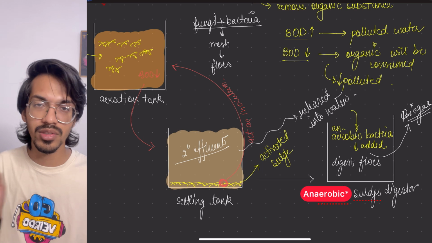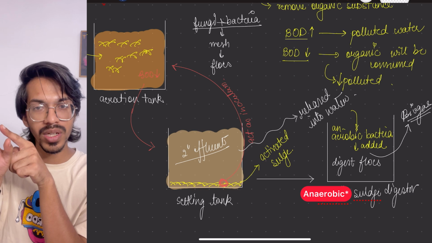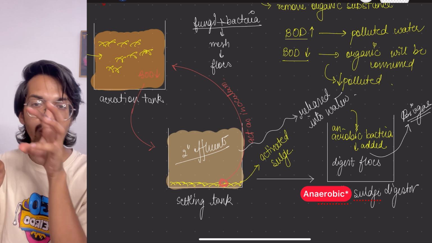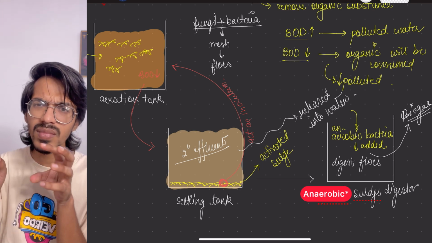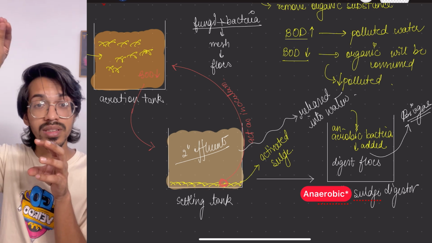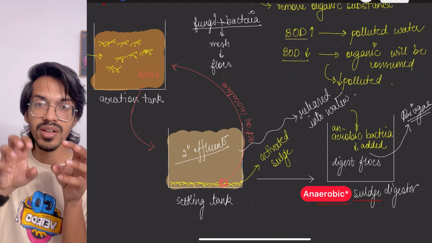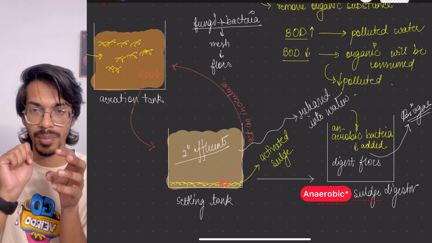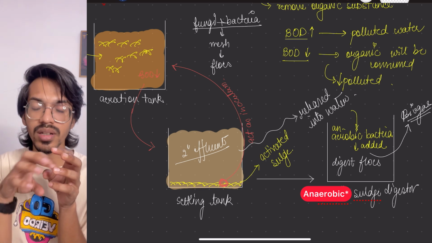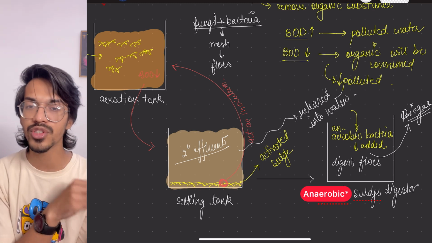So what happened in the secondary treatment? Let's quickly go through it. We put the primary effluent in the aeration tank, flocs were developed, and they eat up all the organic matter. Then we took what is left into another tank called the settling tank, in which the flocs settle. A little bit of the floc is taken to use in another process, when aeration occurs again. The rest is digested with the help of anaerobic bacteria, which will release a lot of gases that help in biogas, whereas the effluent is released into the water body.